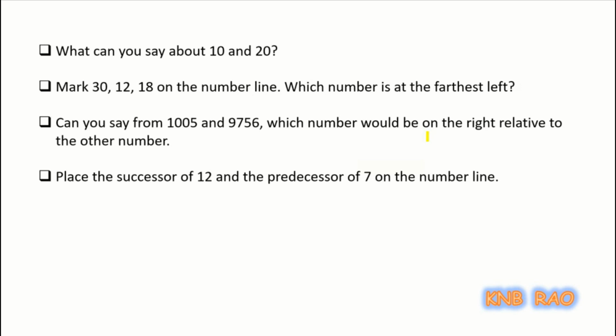Place the successor of 12 and the predecessor of 7 on the number line. That means here you have to draw the number line, then on that number line place the successor of 12 and predecessor of 7. Okay, so this is the homework for you.